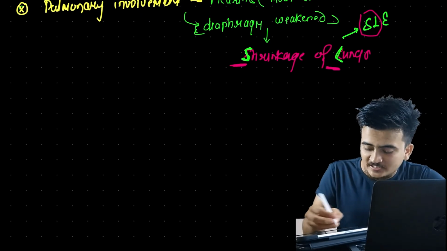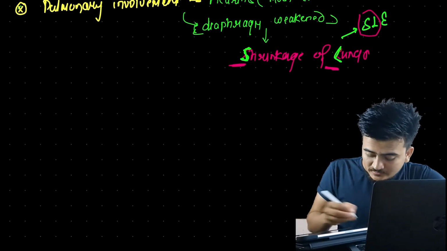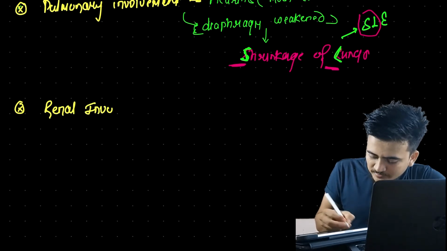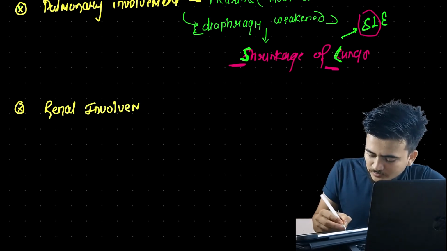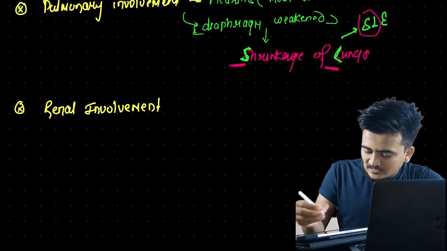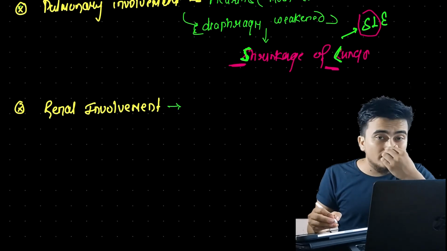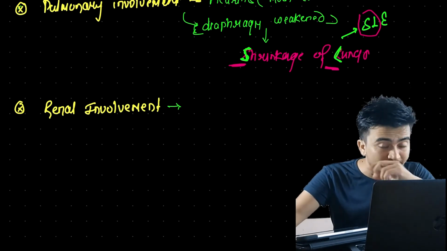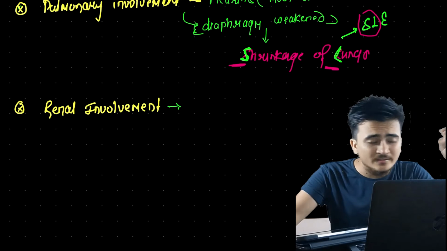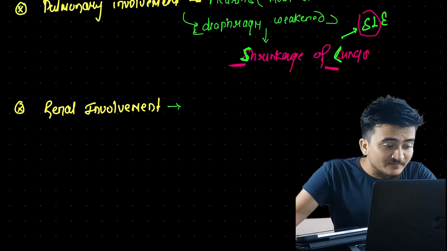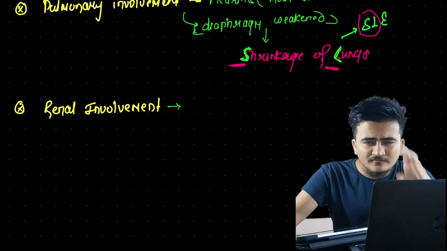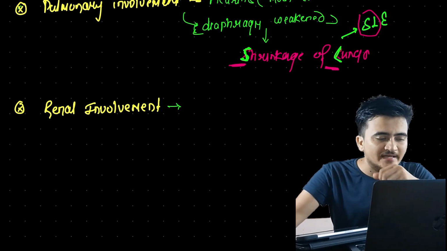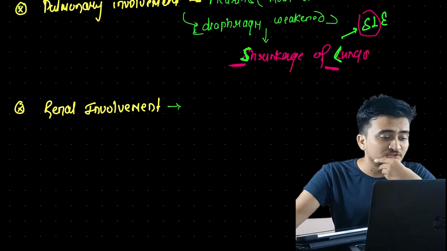Now talking about kidney involvement or renal involvement, the next one we have got is renal involvement. Before getting into this discussion, I would like to make clear that depending upon the extent of injury in the renal system or kidney, the WHO has given different grades, from 1 to 6, by which we can classify the severity of injury.